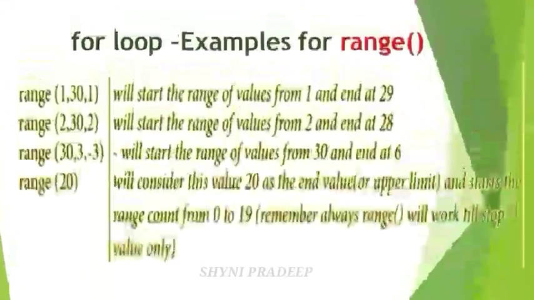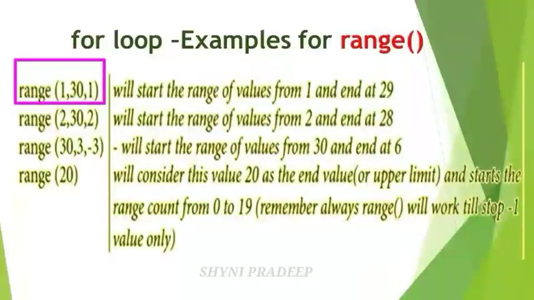See one example: range with start value 1, stop value 30, step value 1. This is the initial value, this is the condition, and this is the increment value, which means you have to update by 1 after the completion of every iteration. That is called a step.